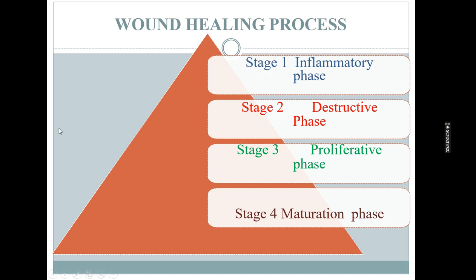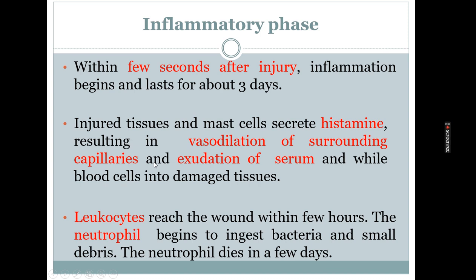Next, we will see the healing process. There are four stages of wound healing, and we will discuss them one by one. The first stage is the inflammatory phase, second is the destructive phase, third is the proliferative phase, and fourth is the maturation phase. First, we will see the inflammatory phase.